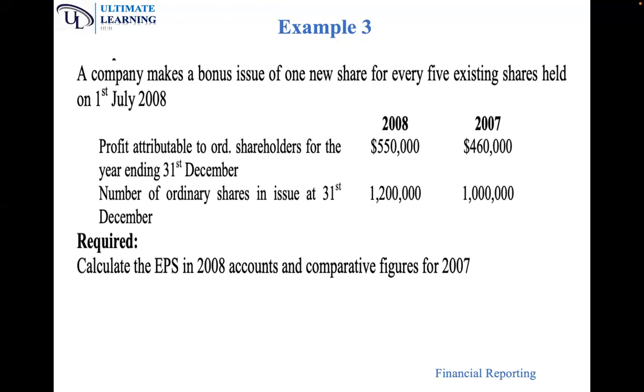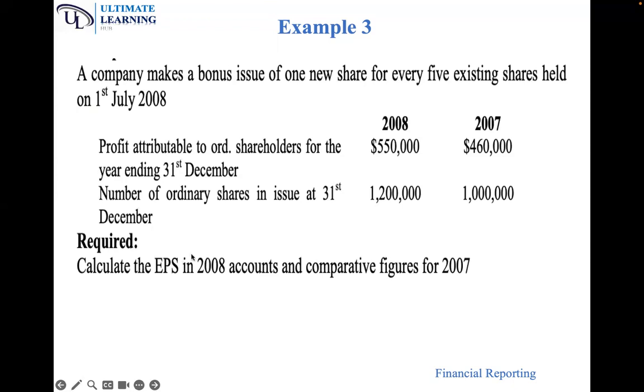profit at the end of the year 2007 is 460,000, and the number of shares at the end of the year 2007 is 1 million. So if we issue one new share for every 5, you take the 1 million times 1 divided by 5. That means we would have introduced 200,000 bonus shares. When we add the 200,000 to the 1 million, that gives us 1.2 million.